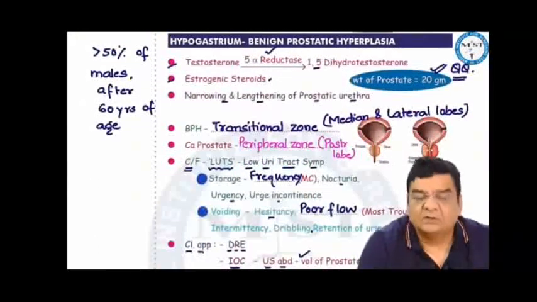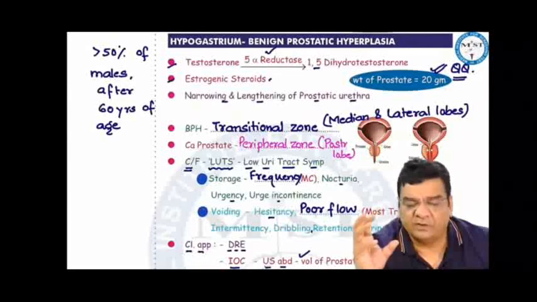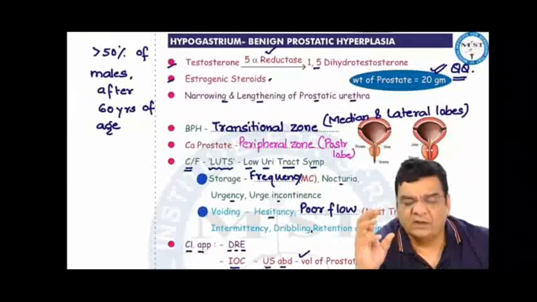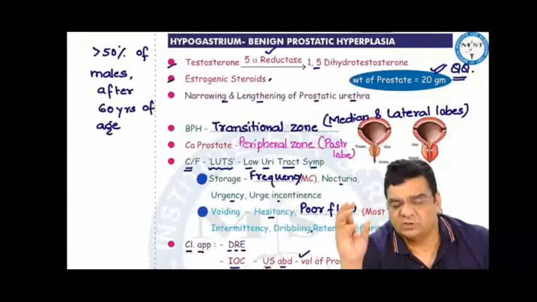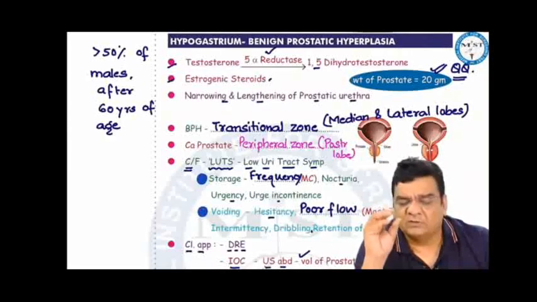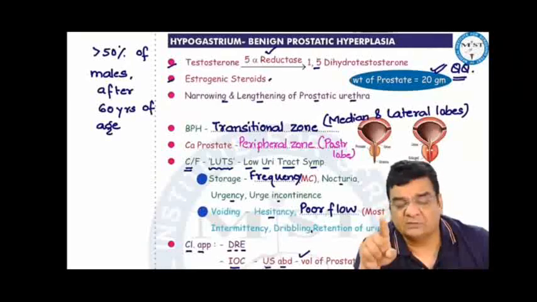Benign prostatic hyperplasia. After 60 years of age, more than 50% of males suffer from BPH. This may be because of increased conversion of testosterone into dihydrotestosterone by the enzyme 5-alpha reductase. Dihydrotestosterone is 20 times more potent than testosterone, so it causes more enlargement of the prostate. Normal weight of prostate is 20 grams. But in BPH, the transitional zone enlarges, which may lead to enlargement of the median lobe and the lateral lobes. Cancer prostate occurs in the peripheral zone, which causes enlargement of the posterior lobe.